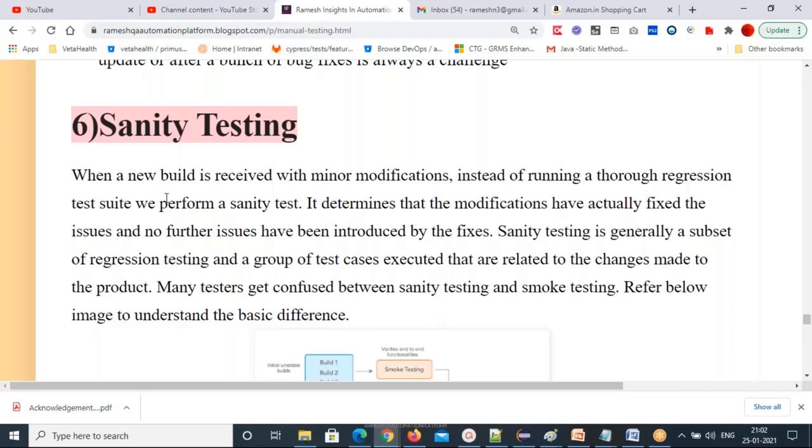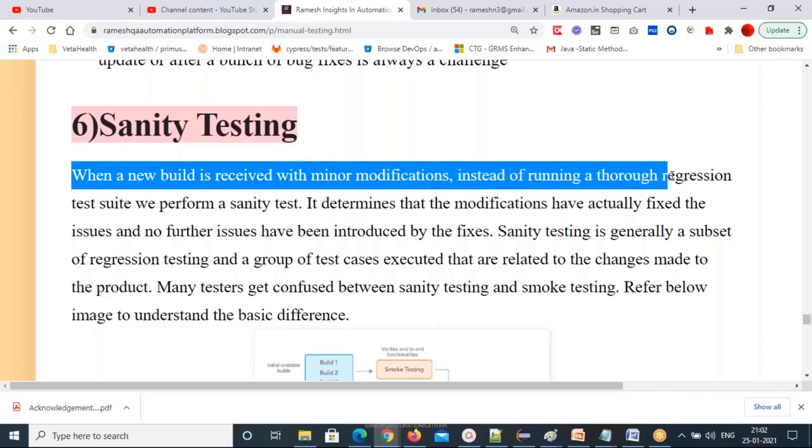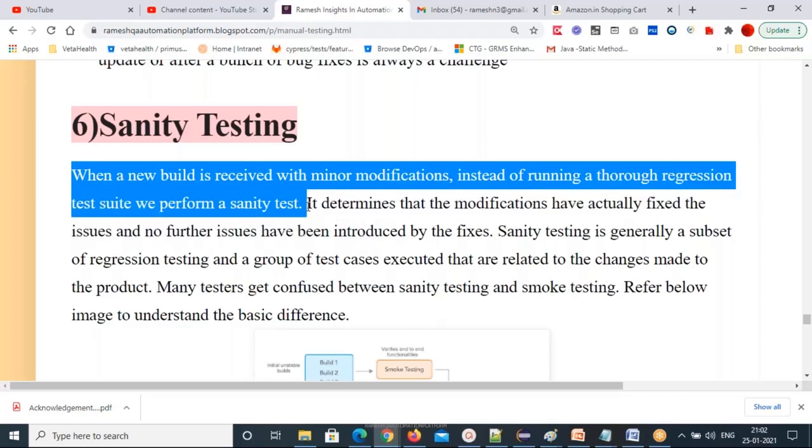But what is sanity testing? This is a commonly asked interview question. When a new build is received with minor modifications, instead of running a thorough regression test suite, we can perform a sanity test. Understand again here.